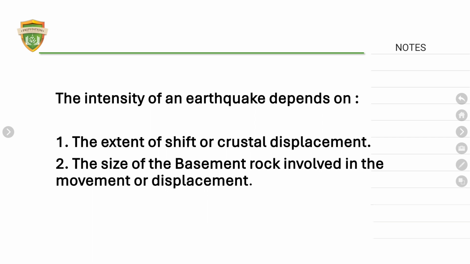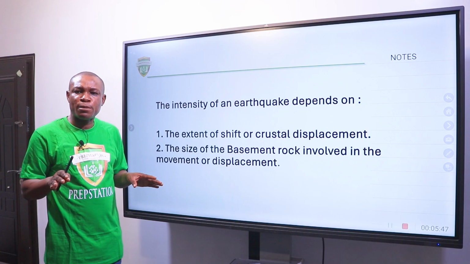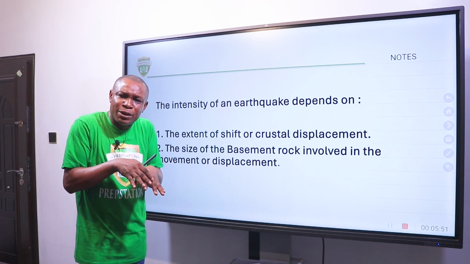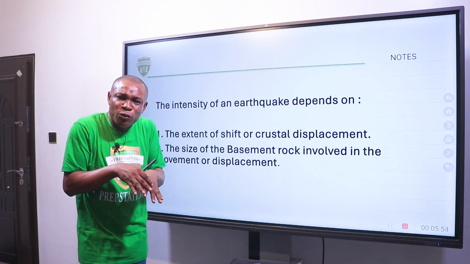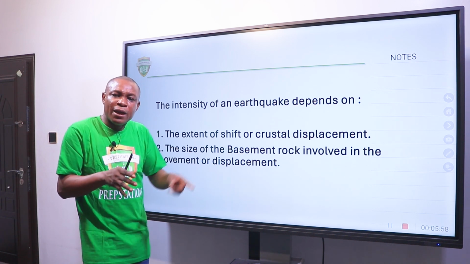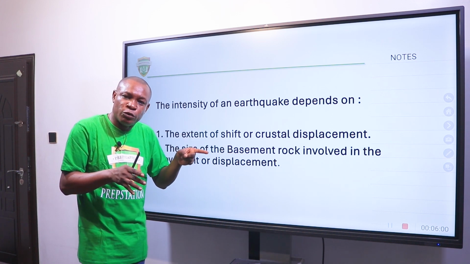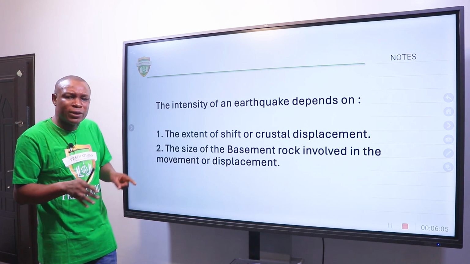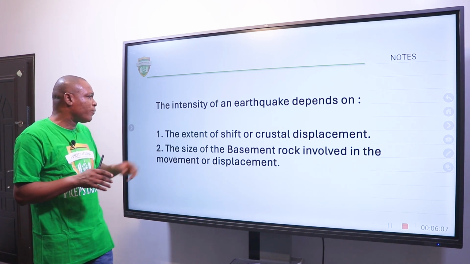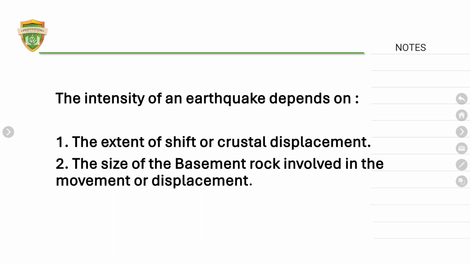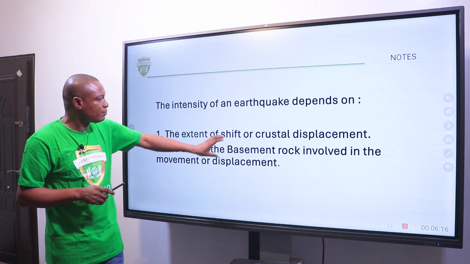The intensity of the earthquake depends on two things. Number one, the extent of the shift. Remember, I told us that the tectonic plates can come together. And then when they disconnect, the extent of that shift will affect the intensity of the earthquake. And also, what is the size of the basement rock that has been displaced? So the second determinant of the intensity of the earthquake is the size of the basement rock that is involved in the displacements.